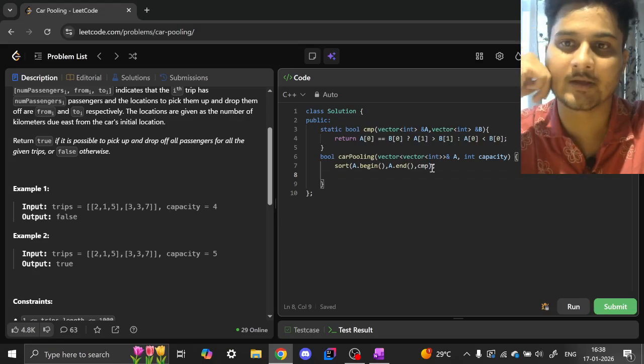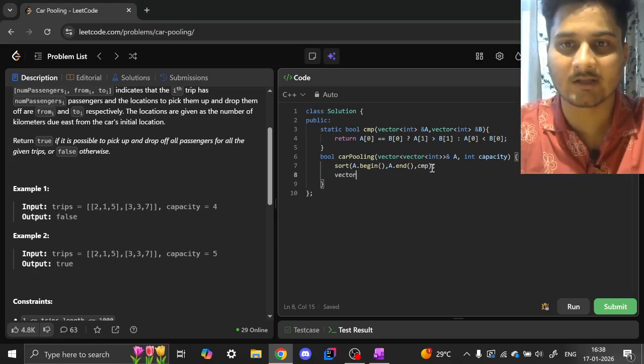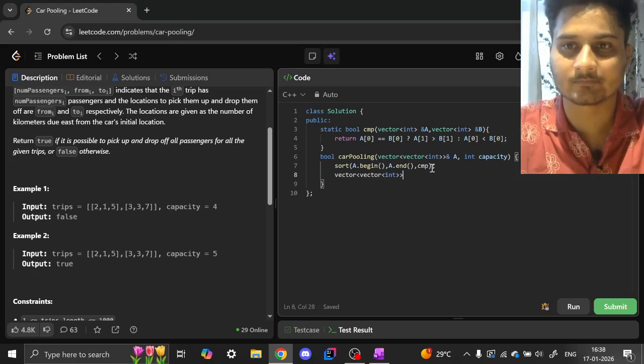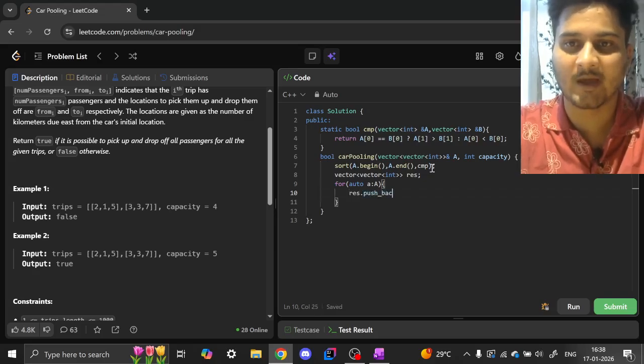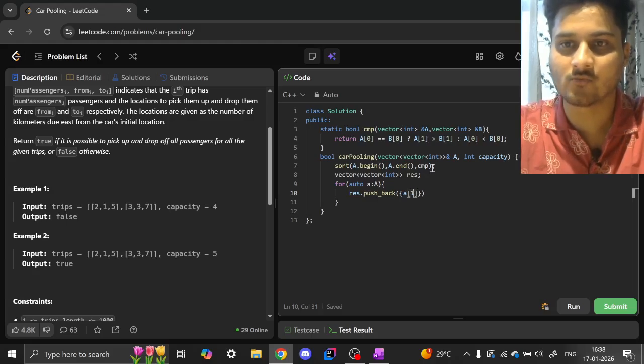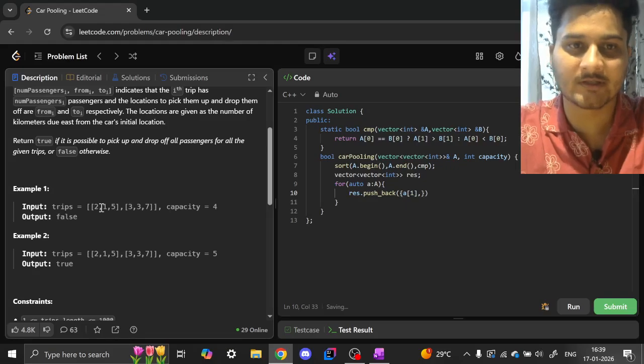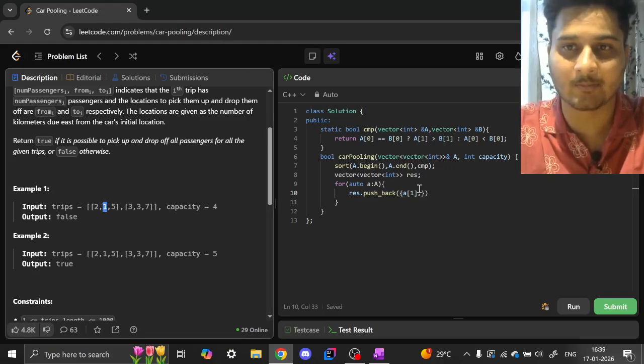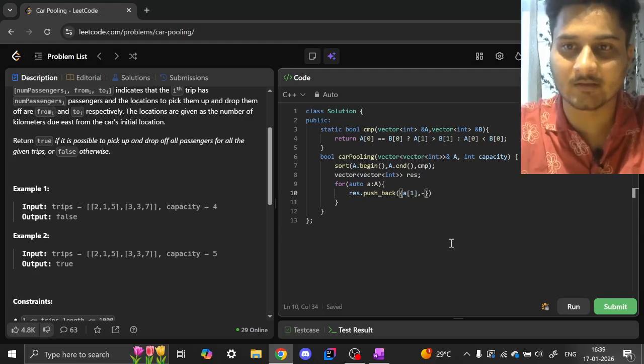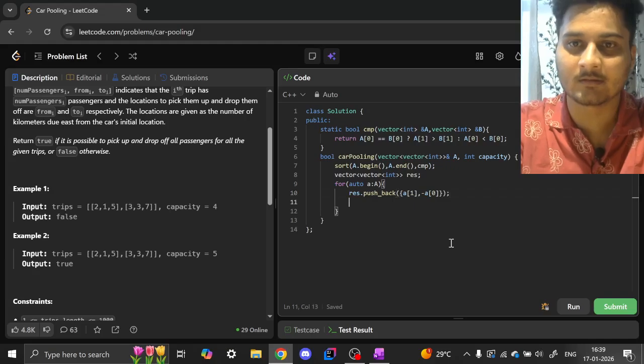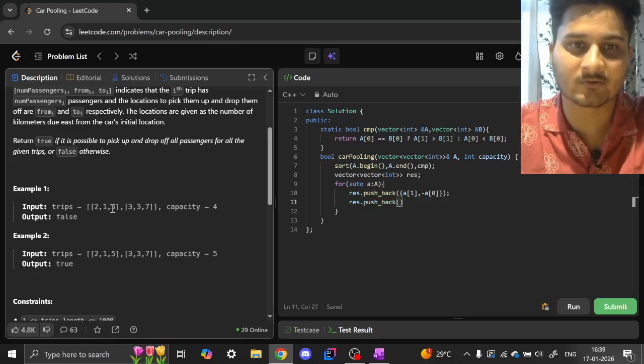Now we also need to transform this array, right? So say result, and for auto a in a, result dot push back a of 1, and since this first value will be associated with drop, sorry, pickup, we are going to assign a negative to it, and then your second value will be associated with pickup.